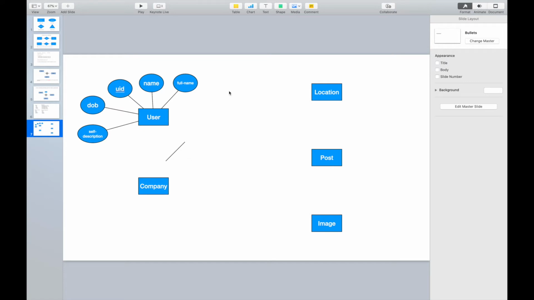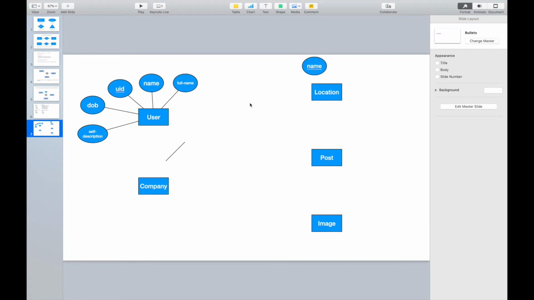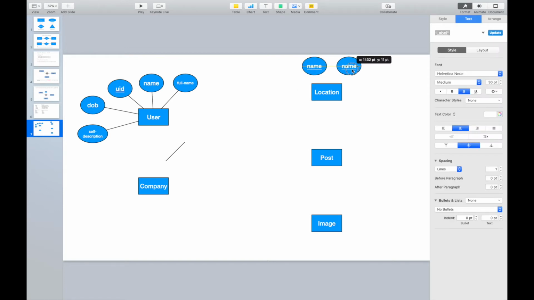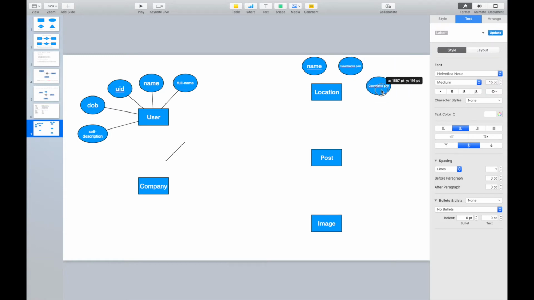Similar for location, we also have something like a location name, right? For the locations, maybe we can use the name as a key. We assume so, right? Maybe in the real world it's not the case, it's fine. Depending on your application, you can decide your key for your location. Besides the name, we can also have some other information like coordinate pairs, right? Let me use small fonts, like we can use 15 instead. Because this one is not a key, we can remove the underline for it, as well as some other information.